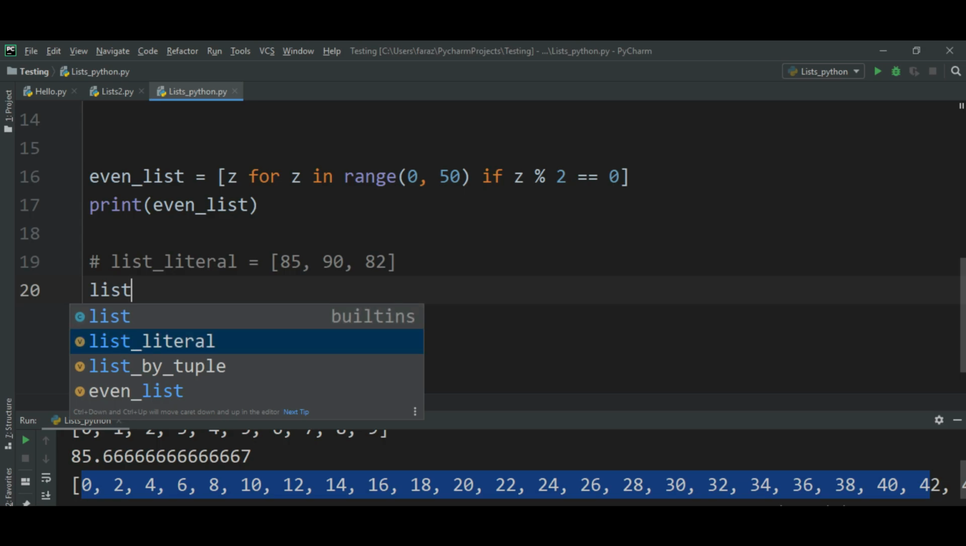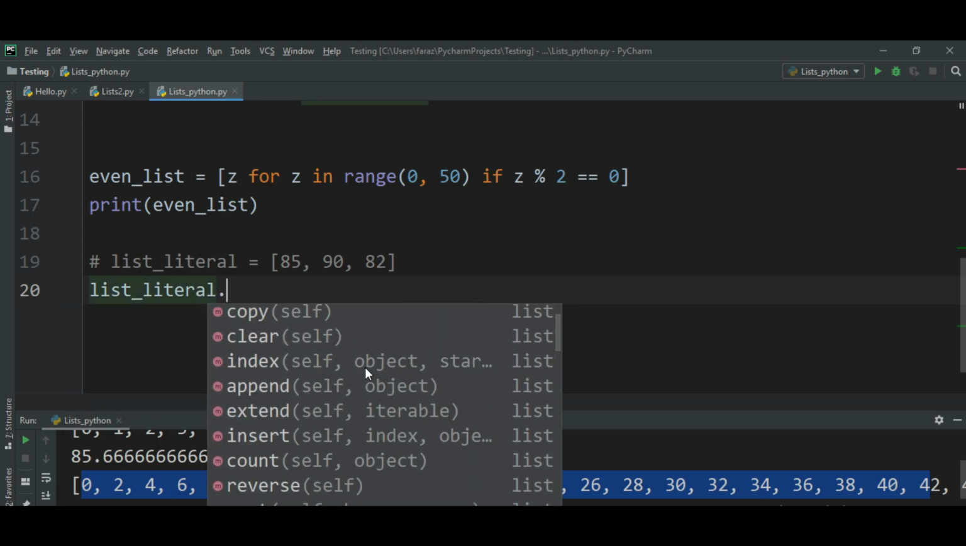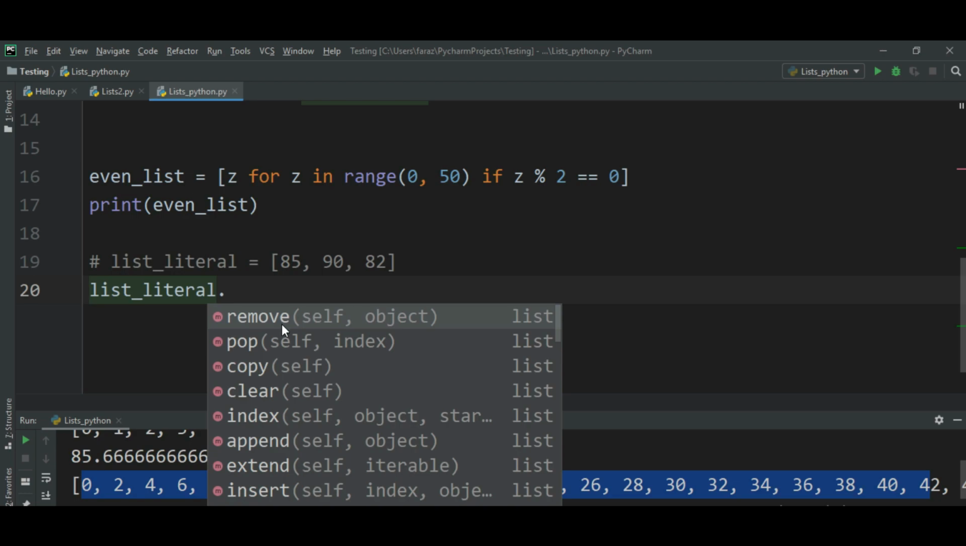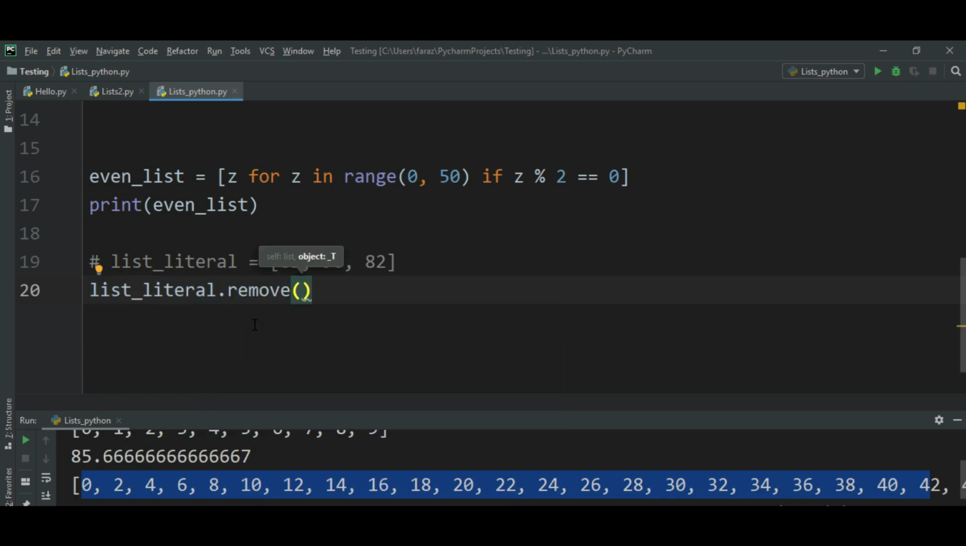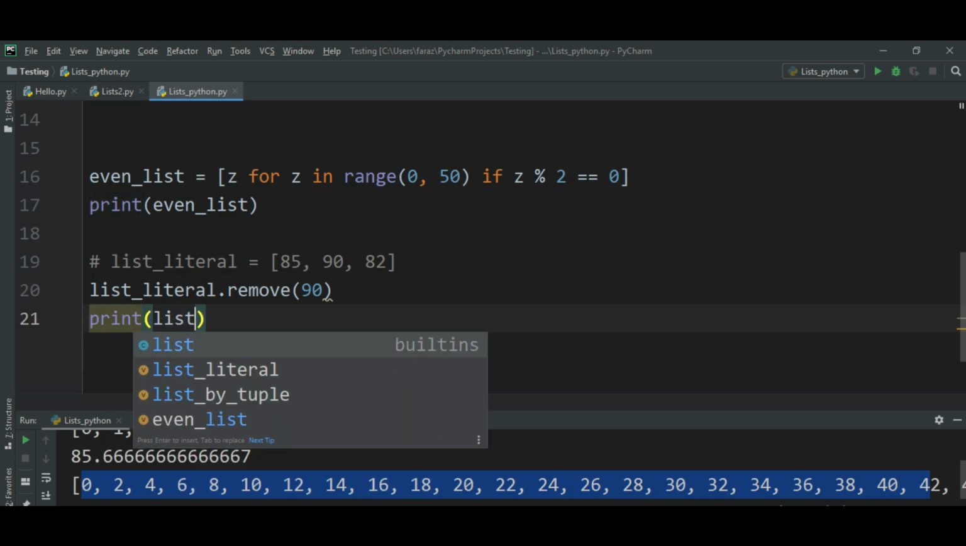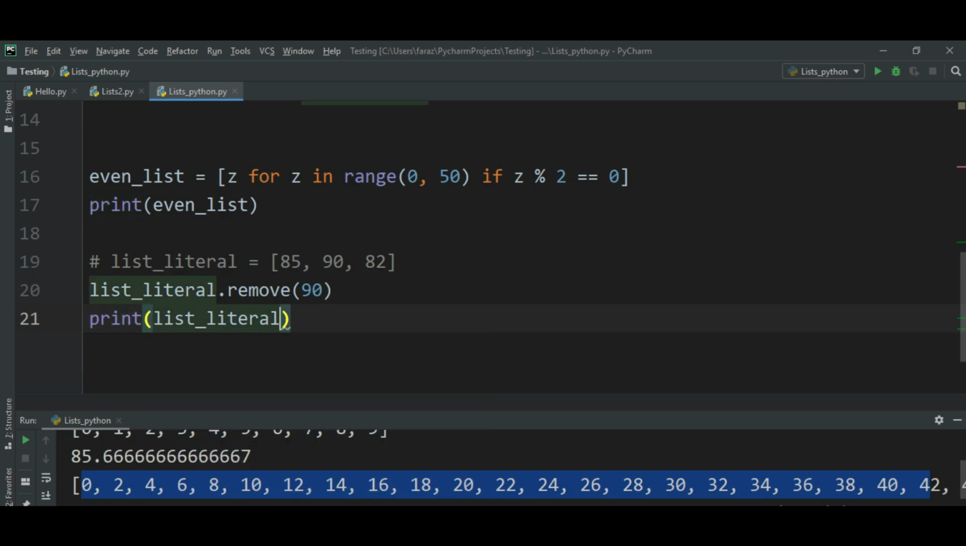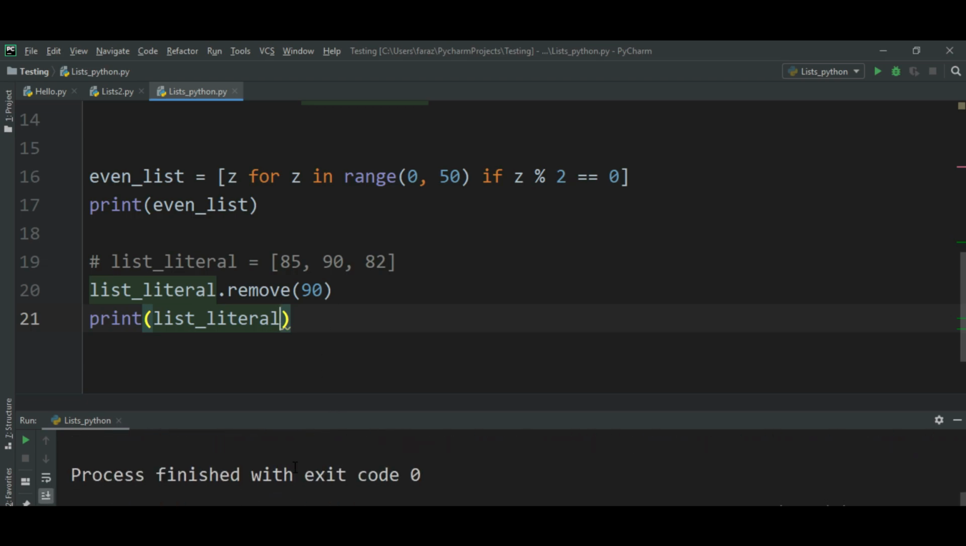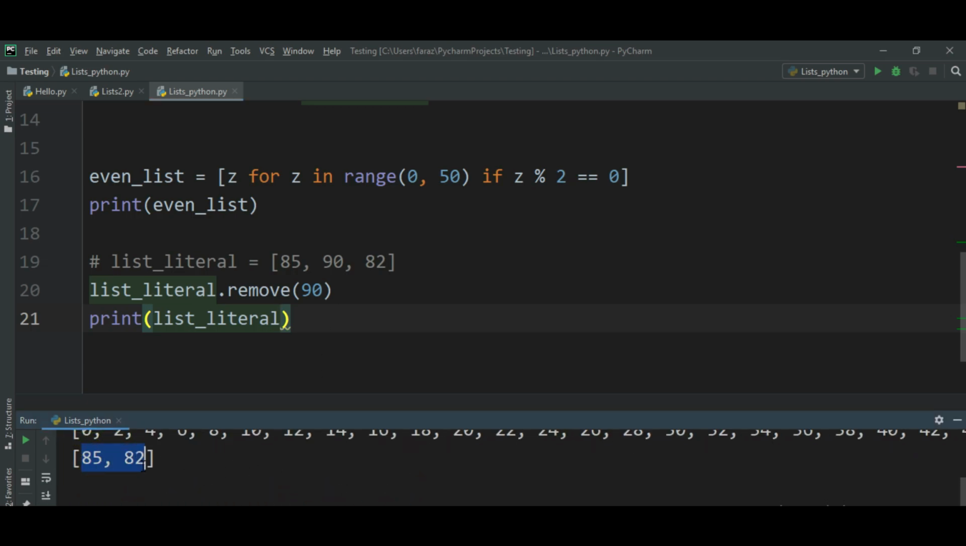So list literal dot, the first method you can see here is remove, right? This remove method is going to remove an object at a particular position. See, if I'm selecting this, I want to remove an object from here. Which one do I want to remove? I want to remove 90. So let's print this list literal. It's going to remove 90, so you'll get your 85 and 82. So you have to specify the element which you want to remove from the list. Is that clear for you?